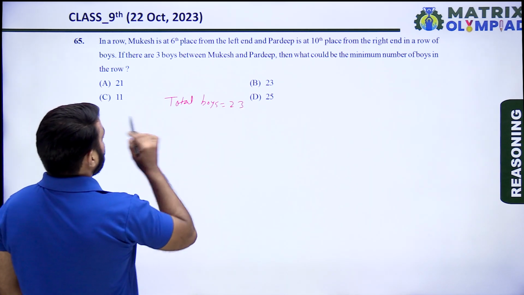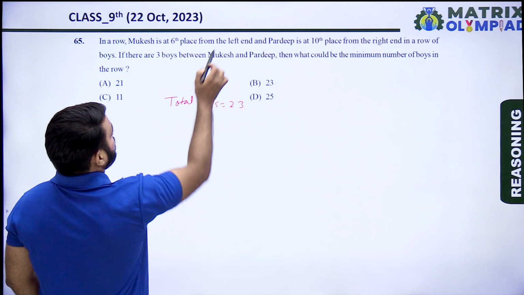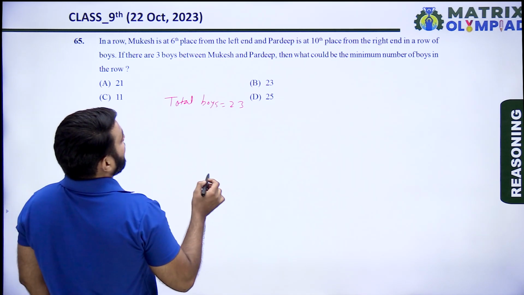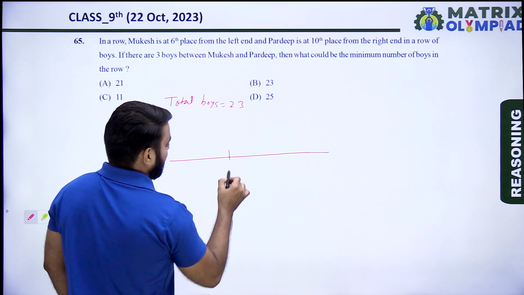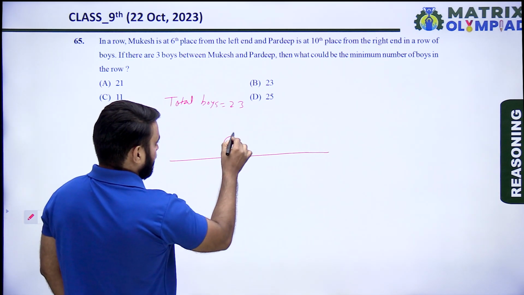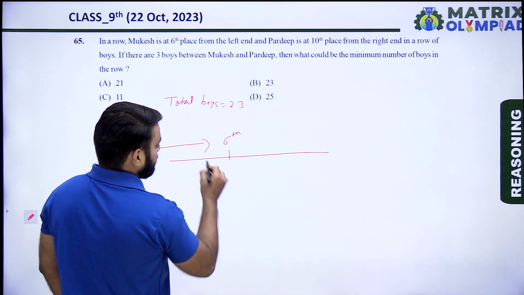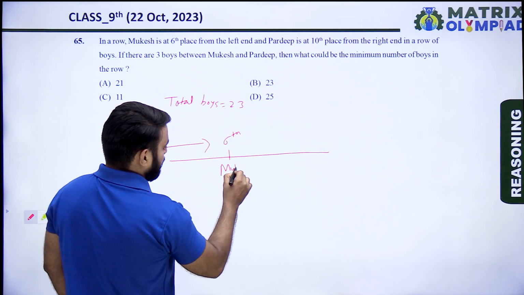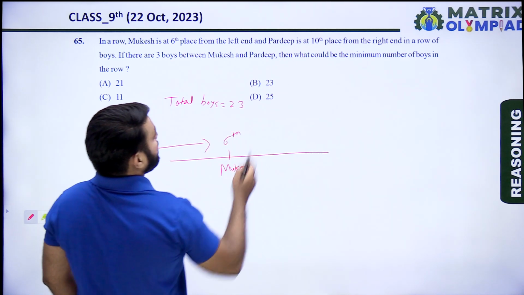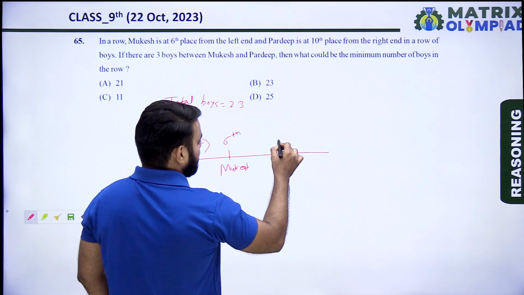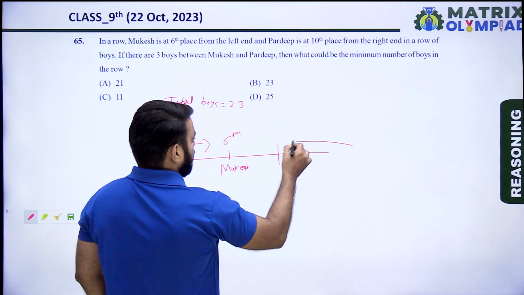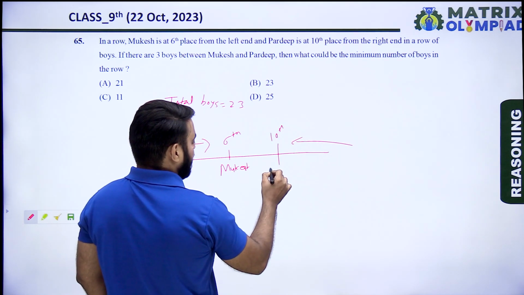So in a row, Mukesh is at 6th place from the left, and Pradeep is at 10th place from the right.